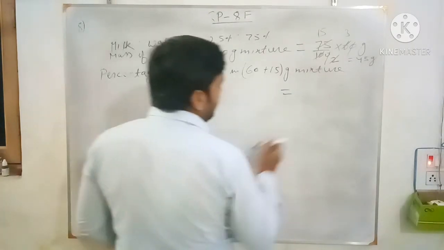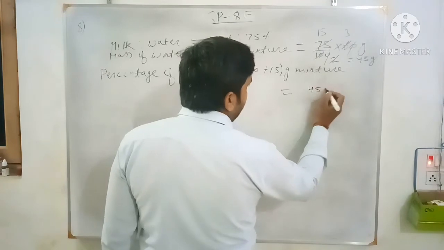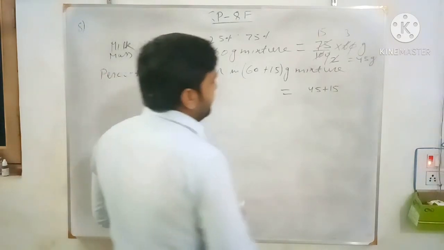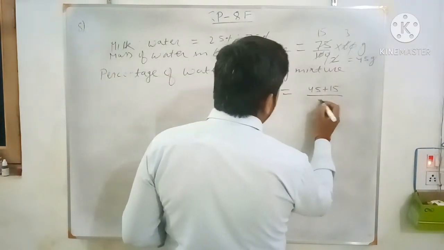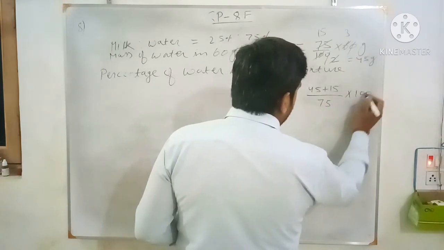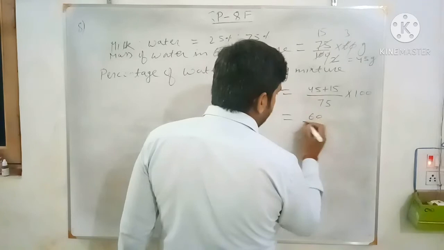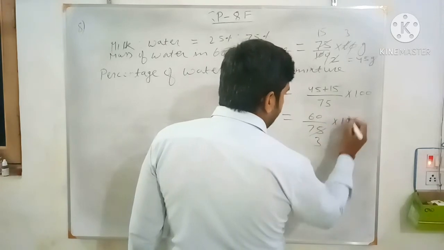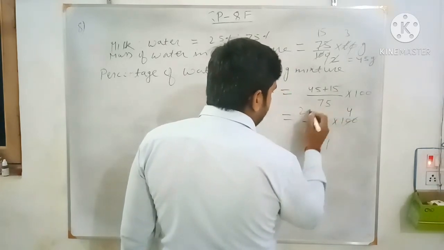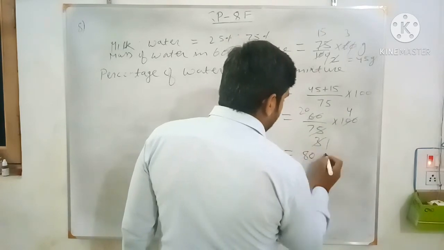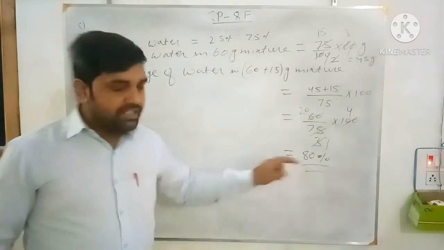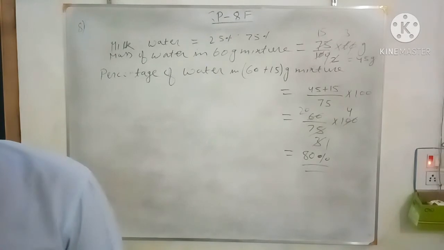So the percentage of water will become what? 45 plus 15 upon total mixture, 60 plus 15, that is 75, into 100. Now see the percentage will become 60 by 75 into 100, which is 80%. So the percentage of water in the 75 gram of mixture is 80%.